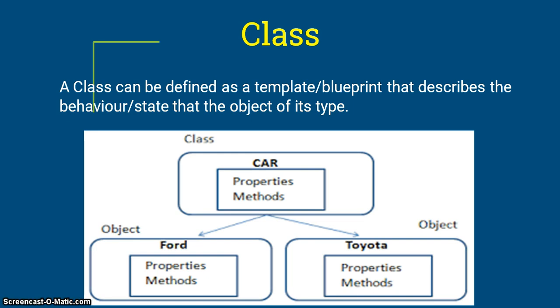Objects are created of this type of class. So, Ford is object 1 here. Toyota is another object. It has the properties and methods of car. Both these objects are considered to be instances of this class.